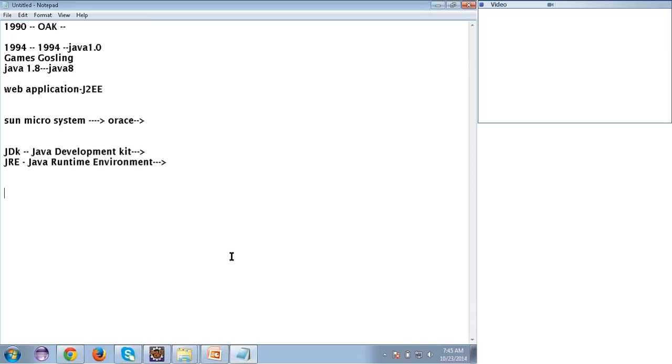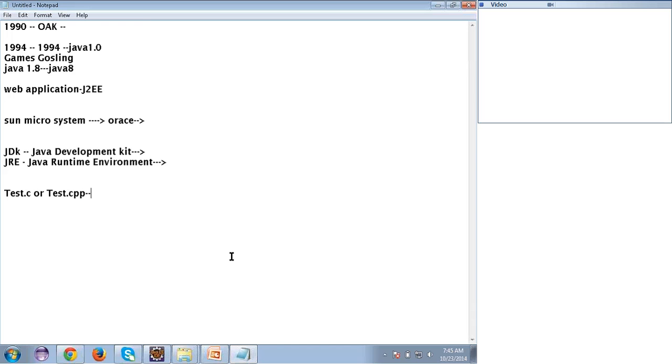Let's take a simple C program. Do you know about C? Let me explain. Suppose I write a C program on my machine, what will happen? I have written a C program and saved it as test.c, or a C++ program as test.cpp.